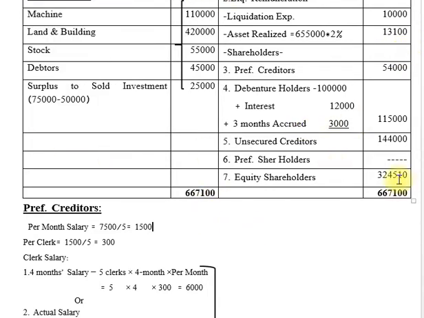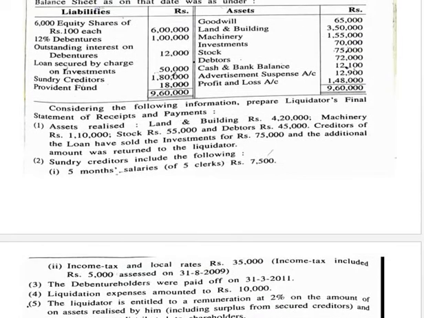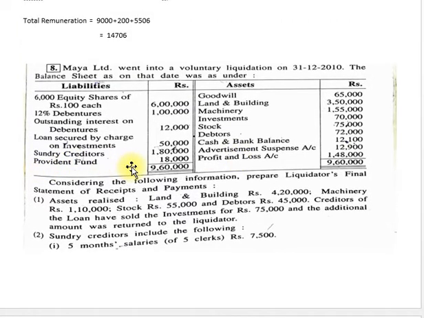Okay friends, now third number is preferential creditors. So first friends we see in balance sheet the provident fund 18,000. You remind the 5 Pandavas, 5 conditions to your preferential creditors. So first is municipal tax, last 12 months.